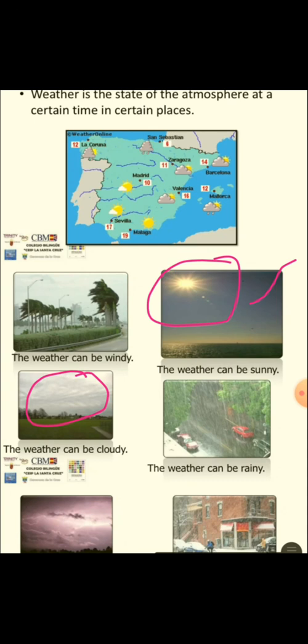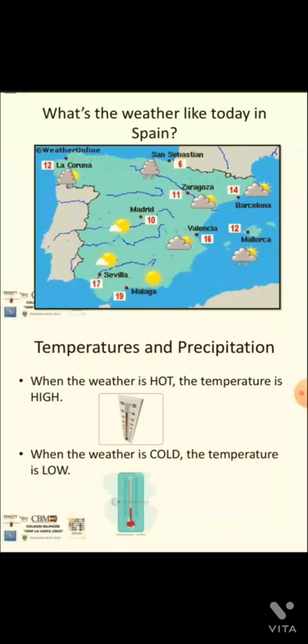When rainfall occurs, then weather can be rainy. And whenever storms, means strong winds, blow, then weather can be stormy. And weather can be snowy, means whenever snowfall takes place, then we can say the weather is snowy. What's the weather like today? Means in any country we can say the weather is windy, weather is cloudy, weather is rainy, according to the temperature.